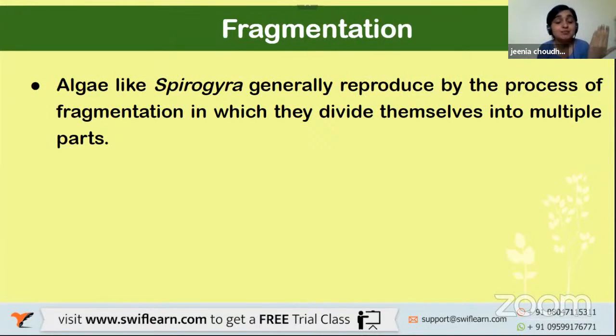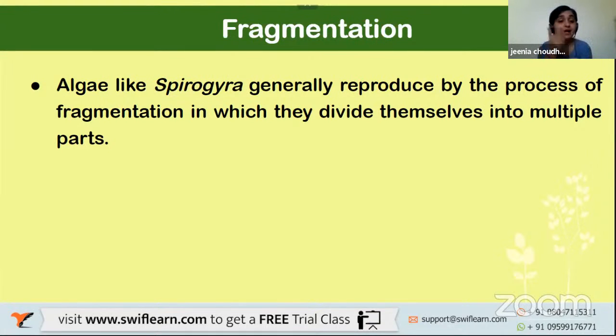Algae like Spirogyra generally reproduce by the process of fragmentation, in which they divide themselves into multiple parts. If you do not go into the scientific explanation, just think about what a fragment means in English. A fragment means a piece or a part. In a similar way, Spirogyra is one of those plants that creates new individuals from its fragments.